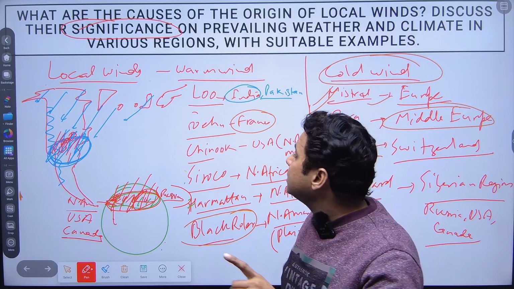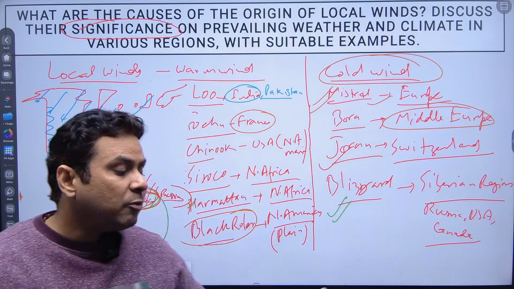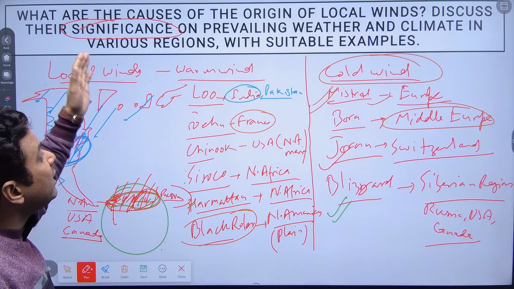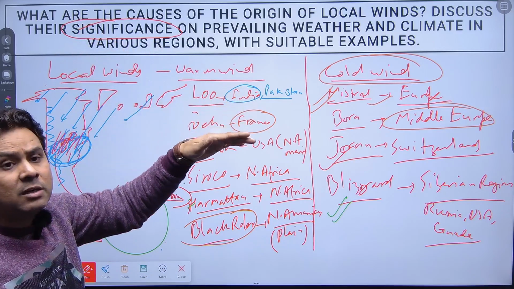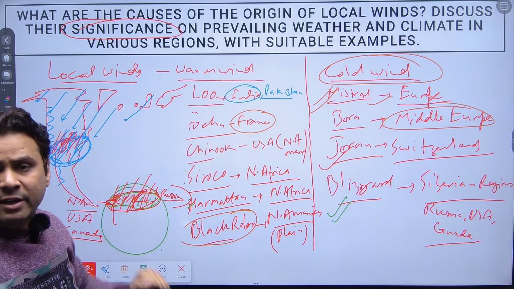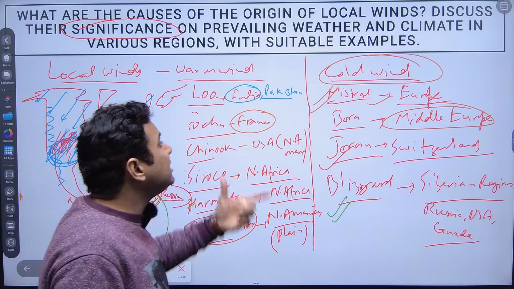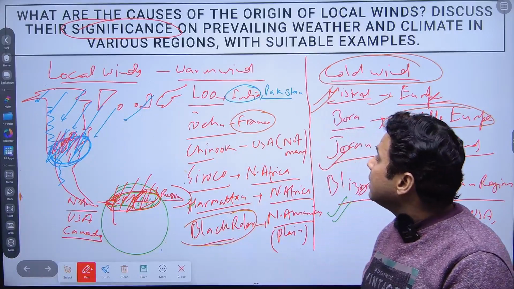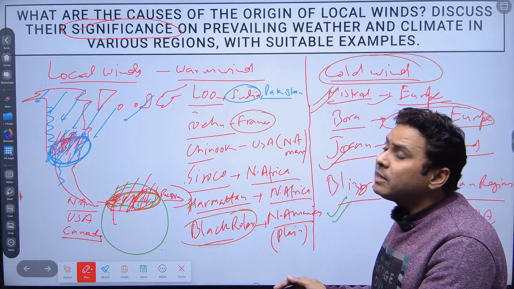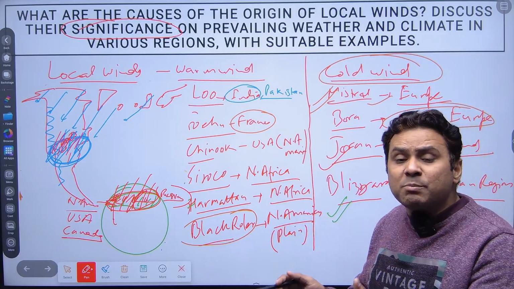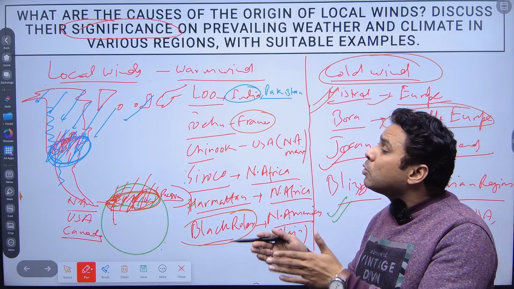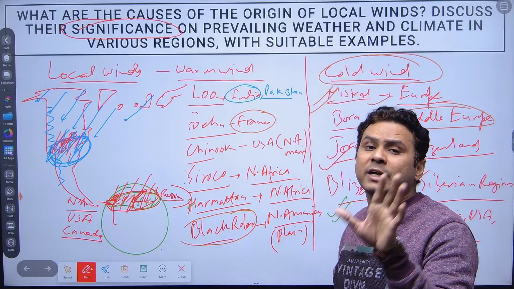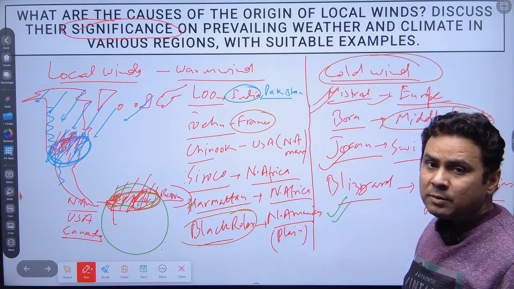So when we study the local wind, the local wind has so many significances. It impacted the prevailing weather, and also impacted the climatic conditions. Whenever these winds are moving, whenever these winds are flowing, they create a problem. Sometimes they create a good impact for the economy. Both the figures you will get by the local winds.